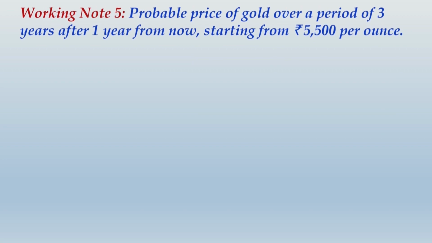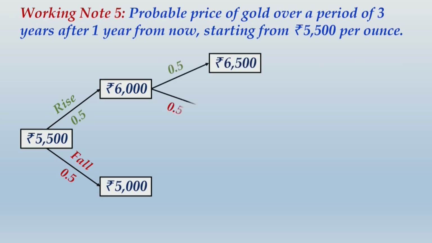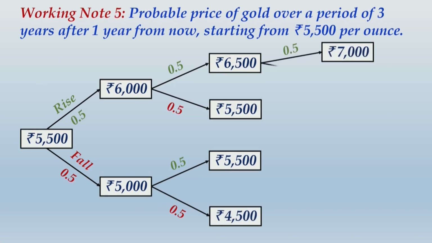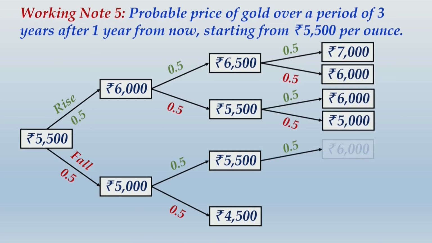Anyway, so after 1 year, if the price rises to 5,500, then when you start, you get the starting point of price of gold as 5,500. Then you can have rise and fall with equal likelihood, and the tree of outcome would present 4 outcomes by end of second year, and then of course 8 outcomes by end of third year.